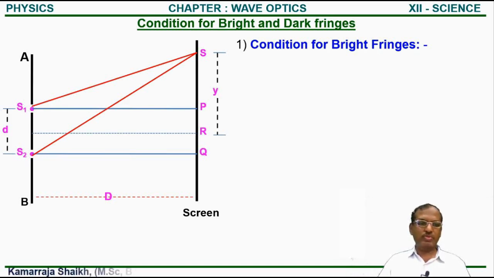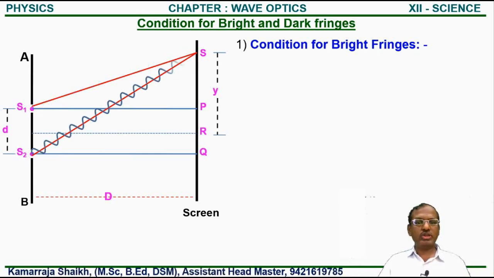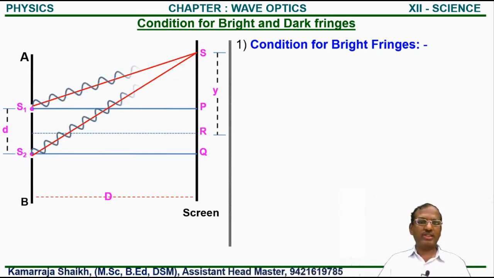तो इसी को हम देखते हैं। Suppose here the source S1 will send the waves toward S, source S2 will send the waves toward S, means both sources send the waves toward the point S. But the distance travelled from S1 to S and from S2 to S are not the same. Then how are both waves reaching at point S in phase? This is the condition for bright fringe.